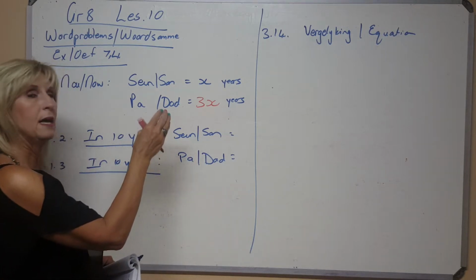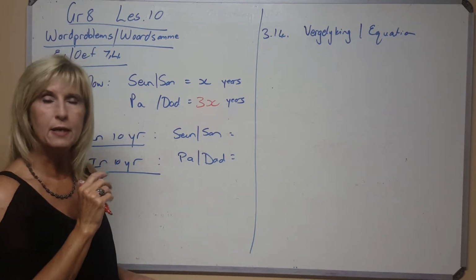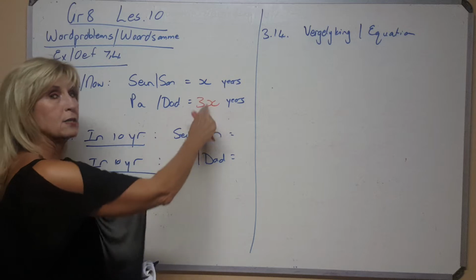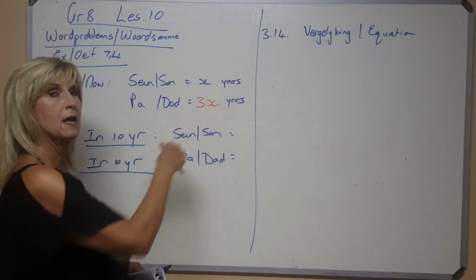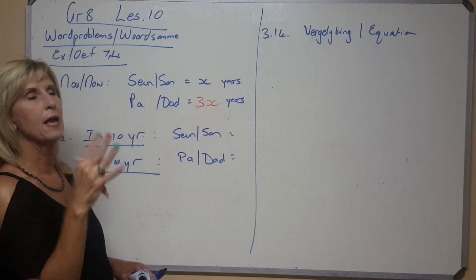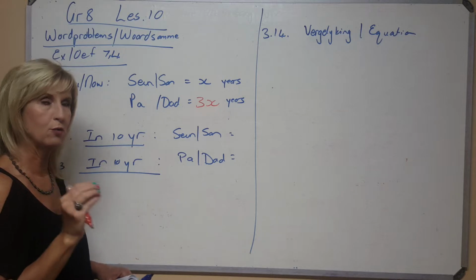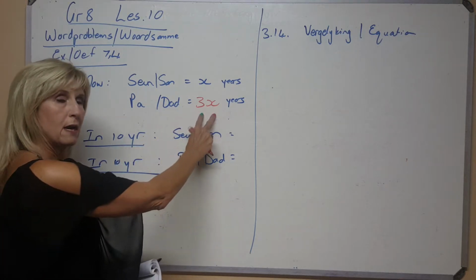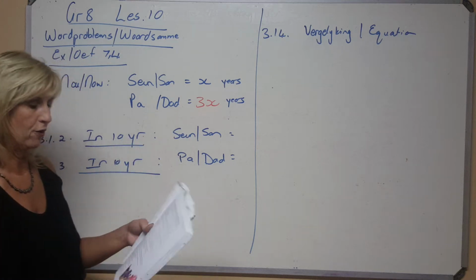As ek vir jou sê, die een, dis 2 boeties byvoorbeeld, en die een is 3 jaar ouer, dan beteken dit die een is x en die ander is of x plus 3 as hy die ouer een is, of x min 3 as hy die jonger een wees. Or the sum of their ages means that you've got to add the two together. Listen to the math language. They said he's 3 times as old. 3 keer so oud. Daarom is hy 3x. Dit was die eerste vraagie.